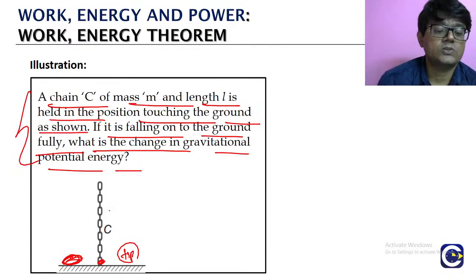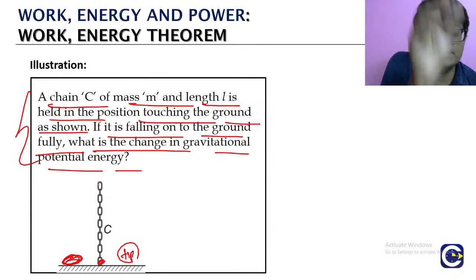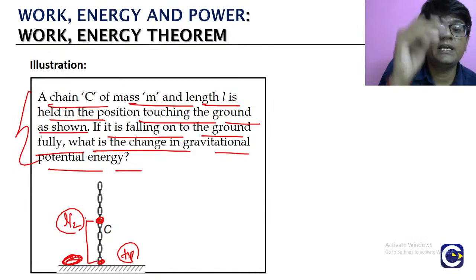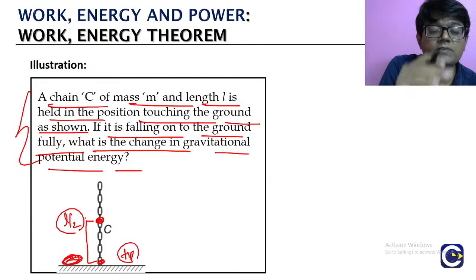So here, look at this now. The chain is like a symmetric object. So where will be its geometric center? Midpoint only, right? So look at it. The geometric center is at how much height above the surface of the earth? It is at a height of L by 2.